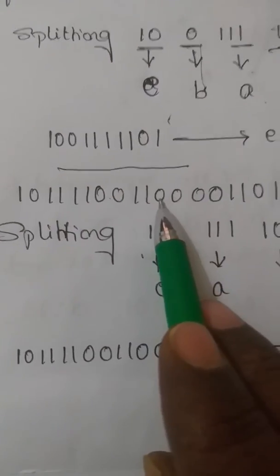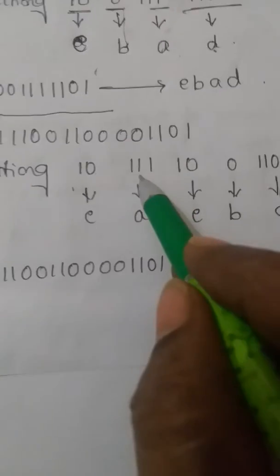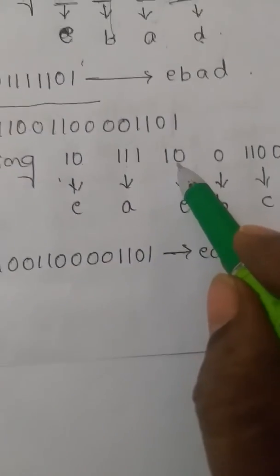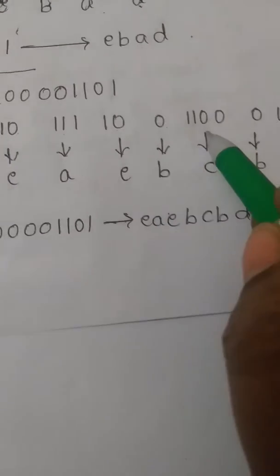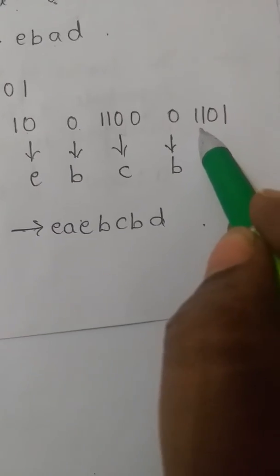So to split this, I have to keep those things in my mind. Correct? So according to that, I can split this second one like 10, then 111, then 10, then 0, then 1100, and 0, then 1101.